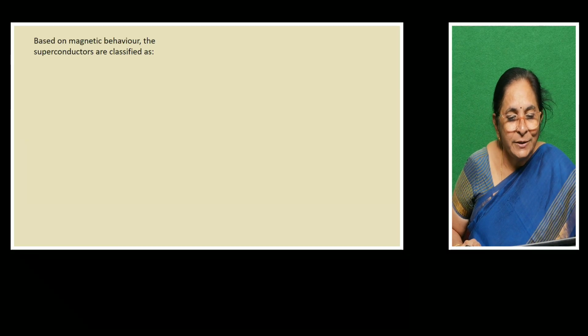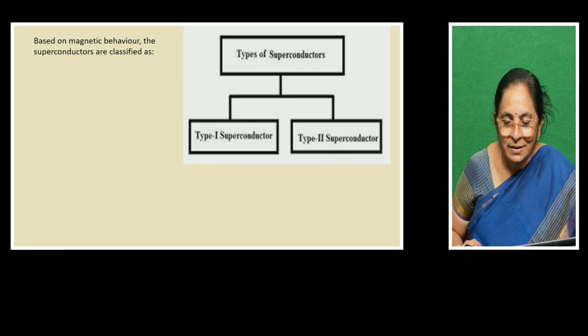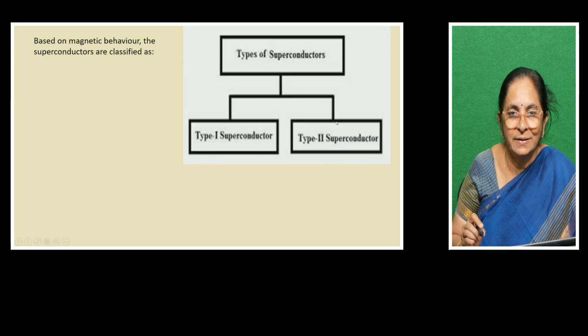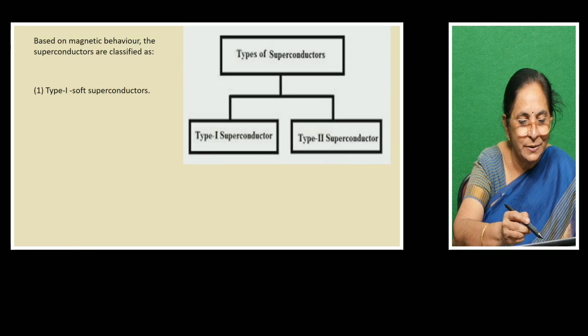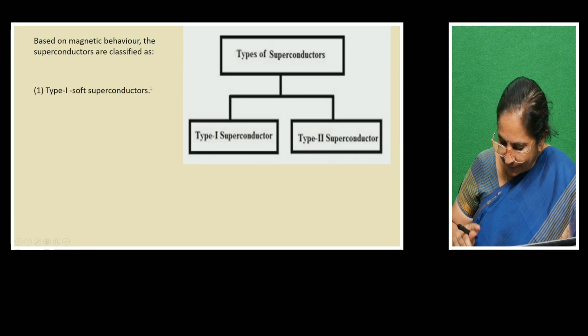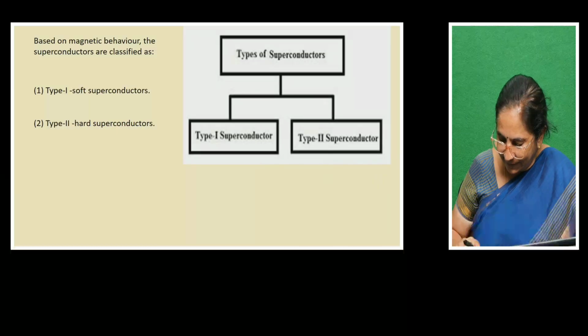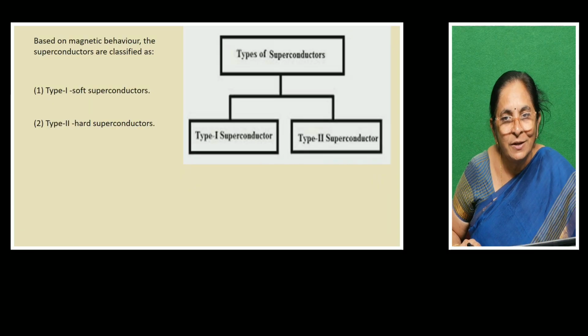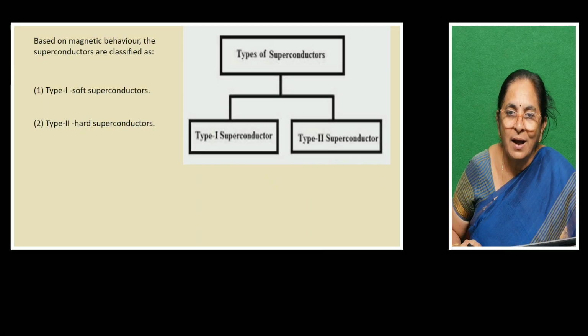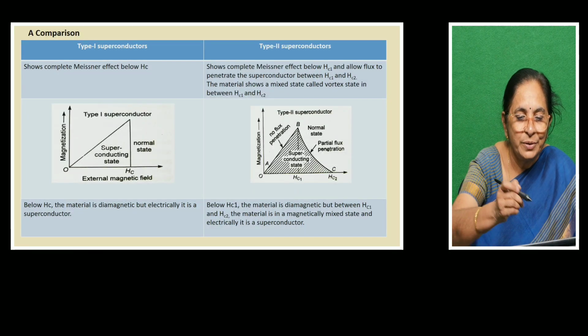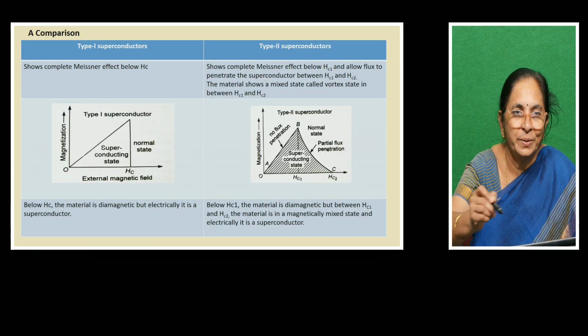So, based on magnetic behavior, superconductors are classified as type 1 superconductors and type 2 superconductors. Type 1 superconductors are called soft superconductors and type 2 superconductors are called hard superconductors. So there are two types, soft superconductors and hard superconductors. Okay, so we are comparing the type 1 superconductors and type 2 superconductors.